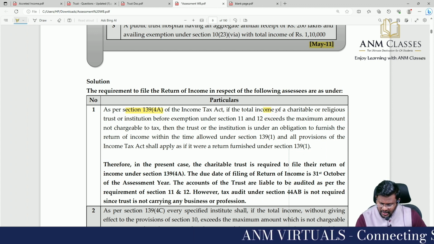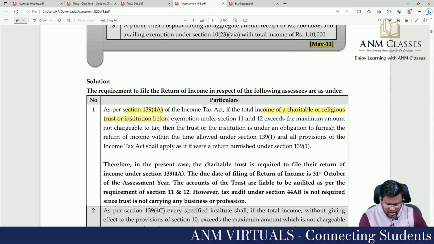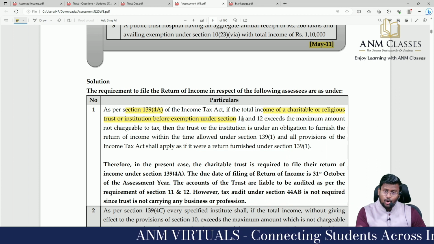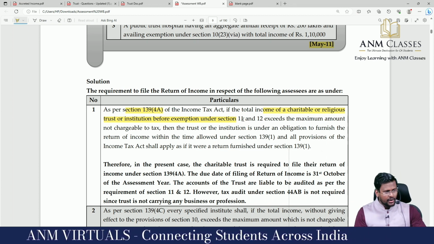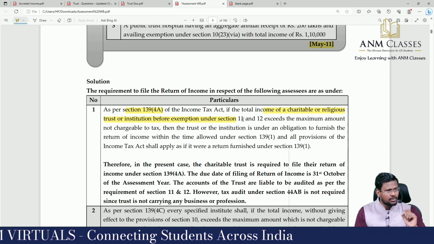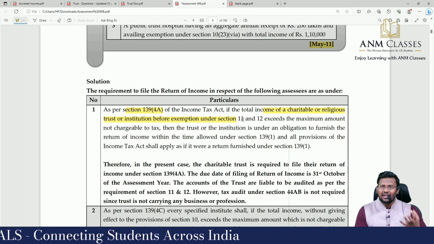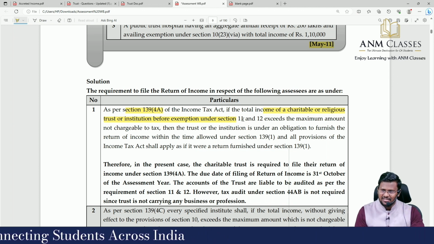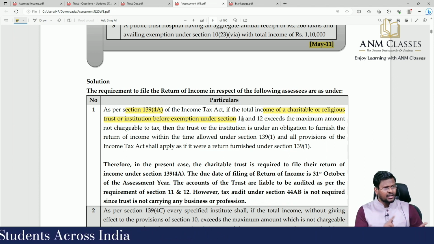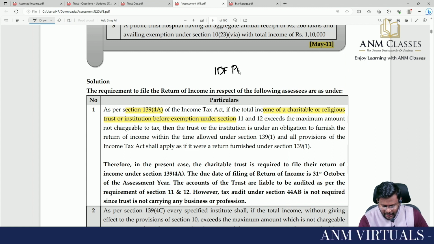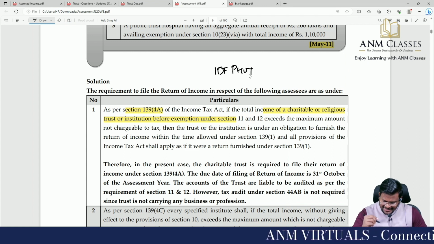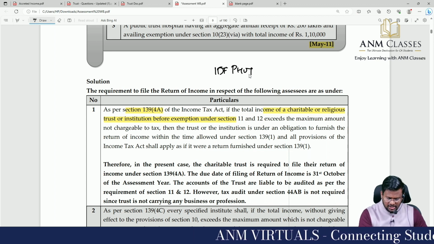If the total income of the charitable or religious trust or institution before exemption under section 11 and 12, basically income derived from property held under trust, that is what our income is before claiming exemption under the section, exceeds the maximum amount not chargeable to tax,